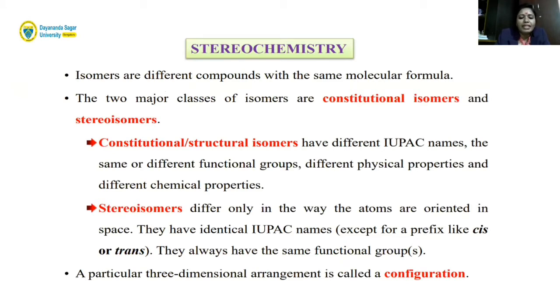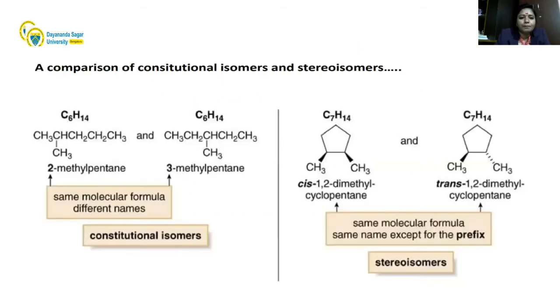Stereoisomers differ only in the way the atoms are oriented in space. They have identical IUPAC names except for a prefix like cis or trans. They always have the same functional group. A particular three-dimensional arrangement is called a configuration.